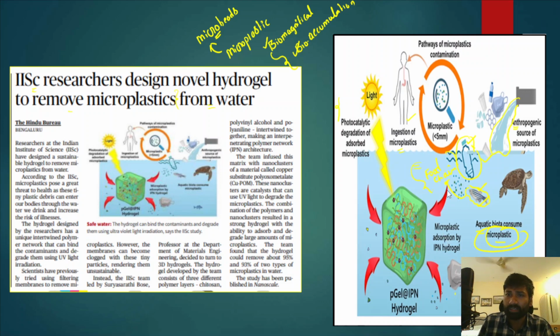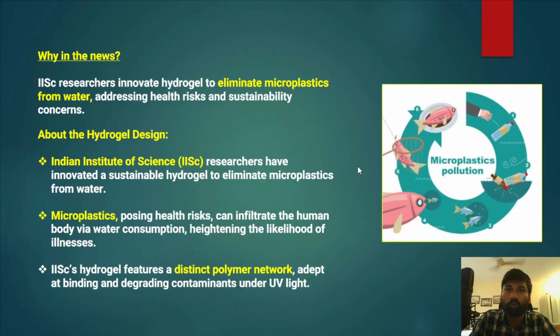In this context, microplastics are absorbed by the IPN hydrogel. So this is not hydrogen, this is hydrogel. This hydrogel absorbs the microplastics, and then photocatalytic degradation degrades the absorbed microplastics. This is how microplastics are being removed from the water, and we'll understand this in a detailed manner.